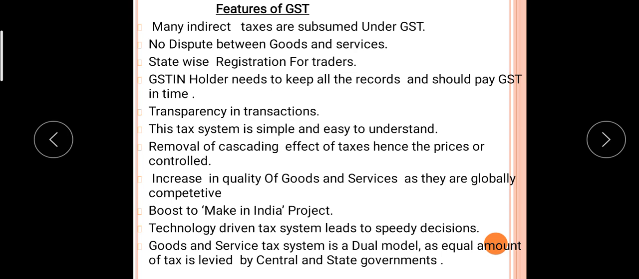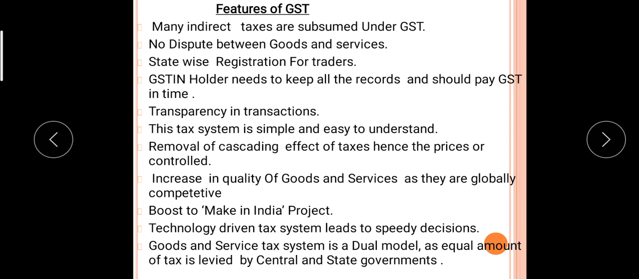the price is controlled. Increase in quality of goods and services as they are globally competitive. Boost to the Make in India project and technology driven tax. These features are the advantages of GST. Before GST it was income tax, so now when GST is levied, these advantages come.